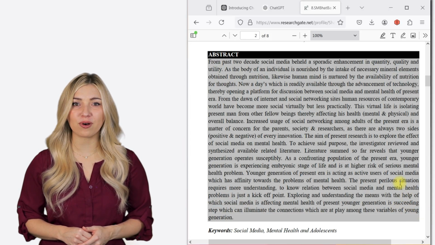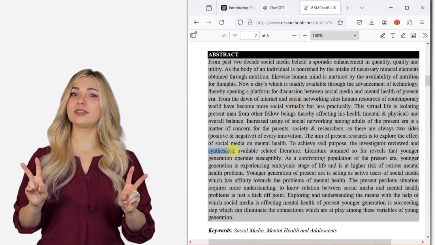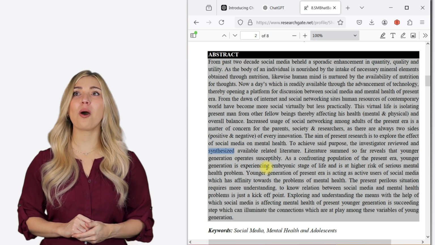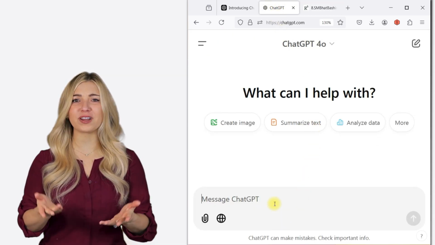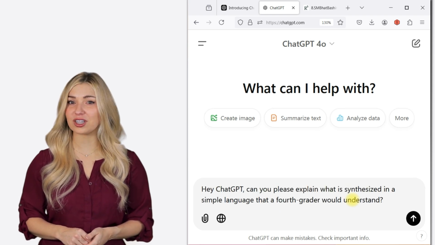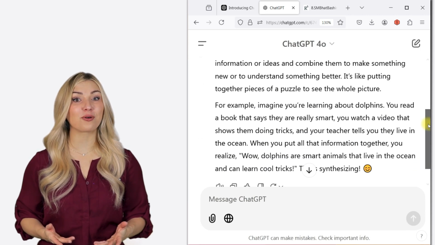Let's look at an example. I'm reading this paper and suddenly I come across this term, synthesized, and I have no idea what it is. So I'm going to ask ChatGPT to explain this term in a simple language that a 4th grader can understand. ChatGPT has come back with a response.